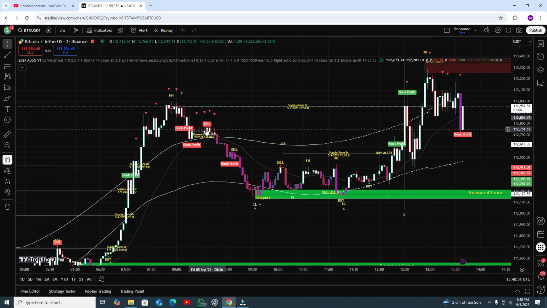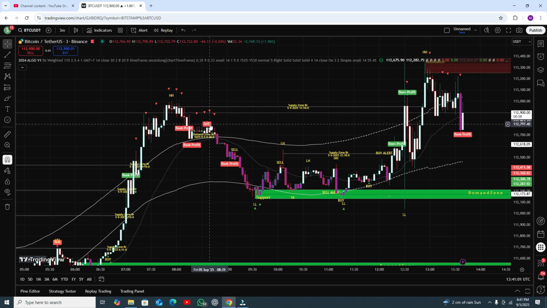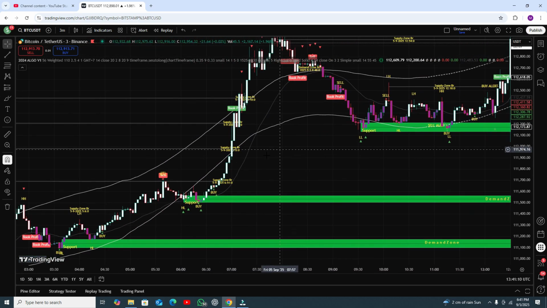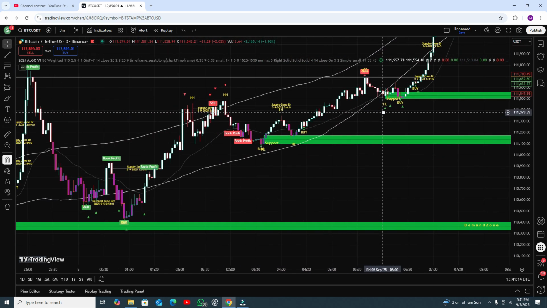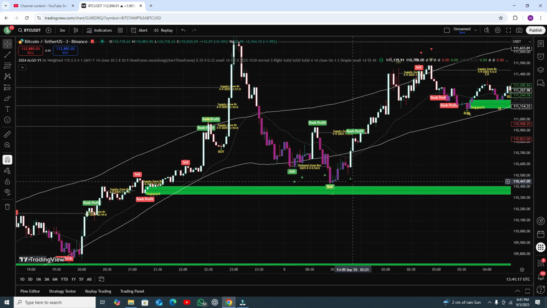There are some sell signals with color and there are some sell signals that do not have color. You need to follow the signal which has color like this one, and you need to follow the signal which appeared on the upper band line. Then follow the sell signal. The signal that appears on the lower band line, you follow as a buy signal, like here. Okay, this one is a bull buy signal, and you need to take your profit here. This bull signal gives you the profit here.